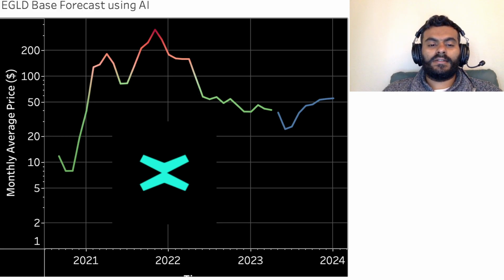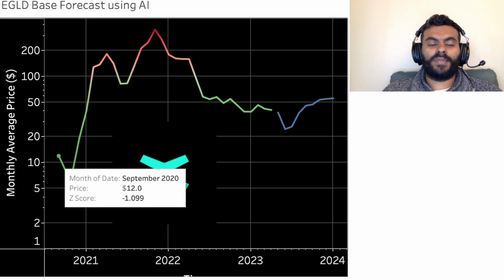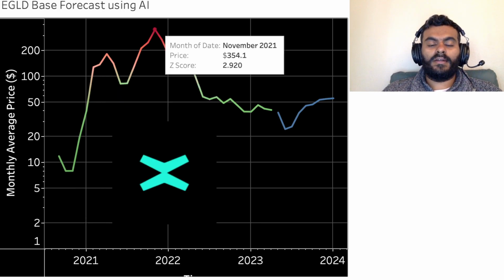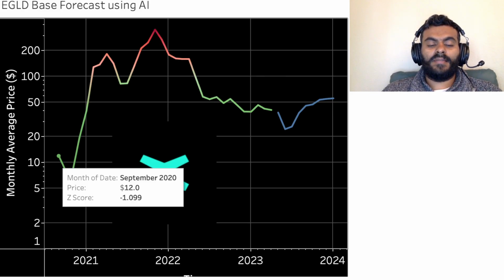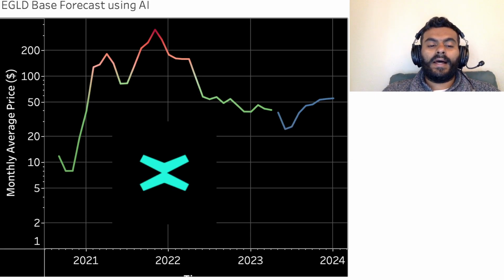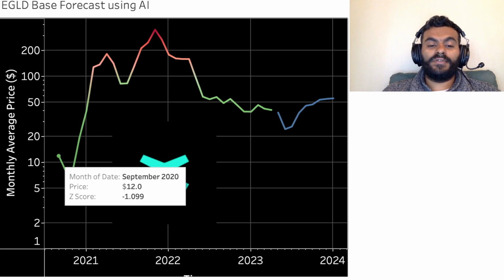You can see that this is the monthly average price chart for the EGLD token, and you can see this is color coded from deep green till deep red, and the color is a diverging scale based on the z-score, which stands for how far the token's price for that month is from the average price for the entire series, in terms of its standard deviation.